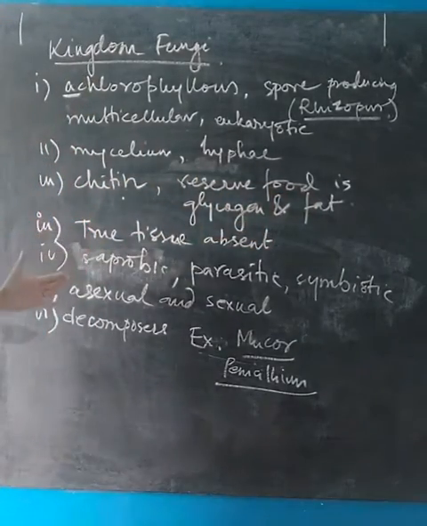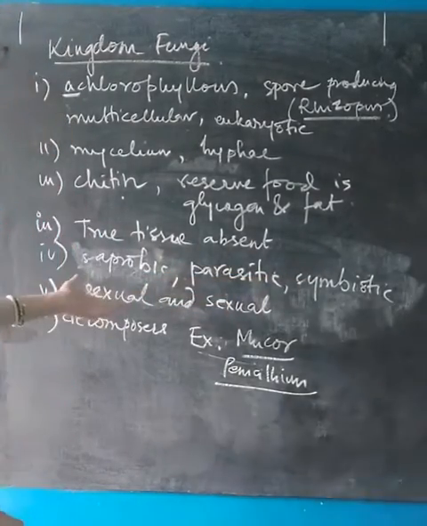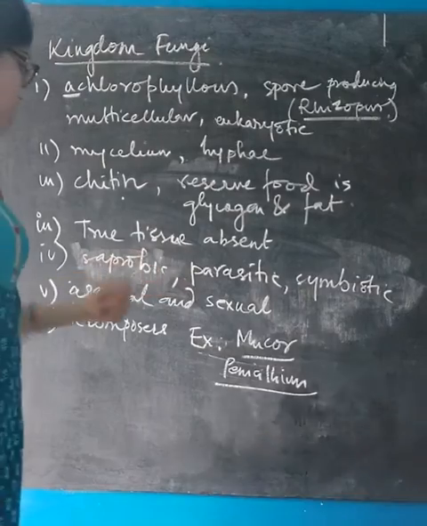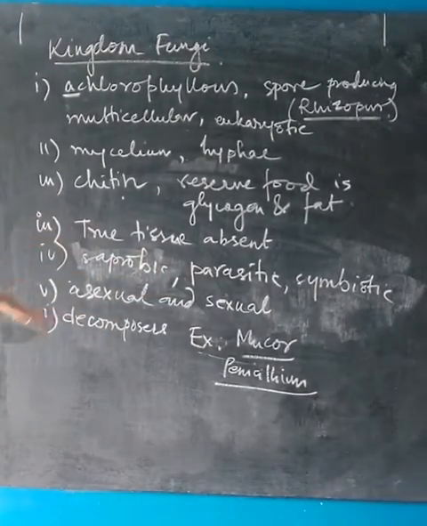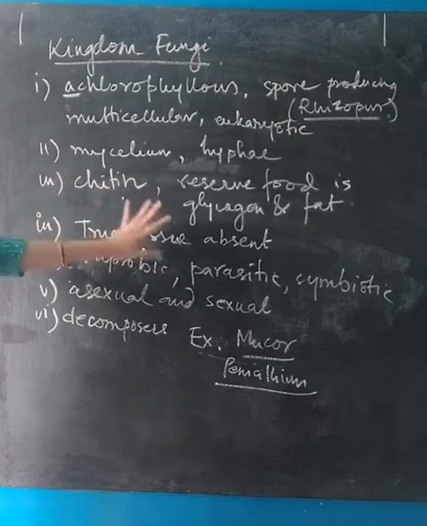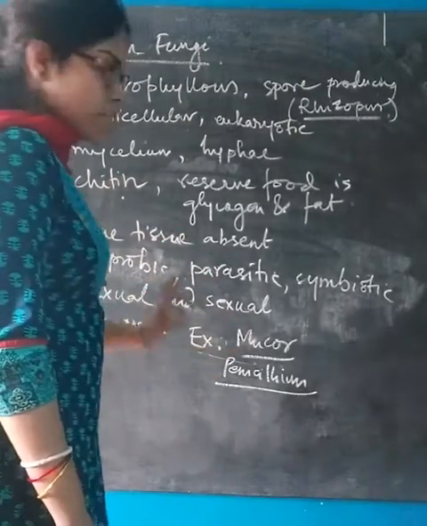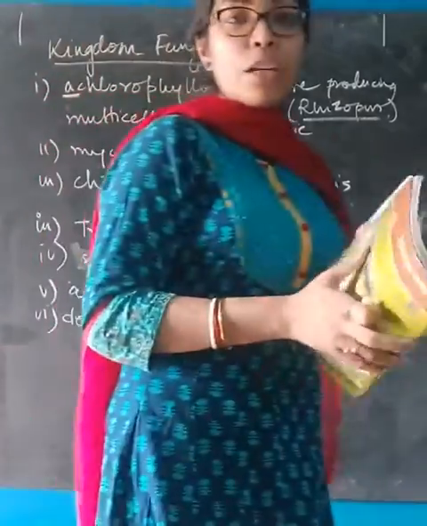True tissue is absent in fungi. The modes of nutrition are saprobic, parasitic, symbiotic. Modes of reproduction are asexual and sexual, and some of the organisms of fungi also play the role of decomposers in our nature. Examples of kingdom fungi include Mucor, Penicillium. Okay, so this is all about the identifying features and examples of kingdom fungi.